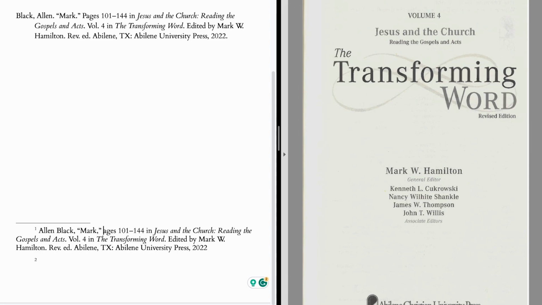If I was citing the entire work, then I would just leave the inclusive pages here. But most often in footnotes, we're citing specific pages. And so in that case, I'm going to take this out, and I'll put the specific page I'm citing at the end. Okay, so we include this here, and then we start to separate things by commas instead of periods,